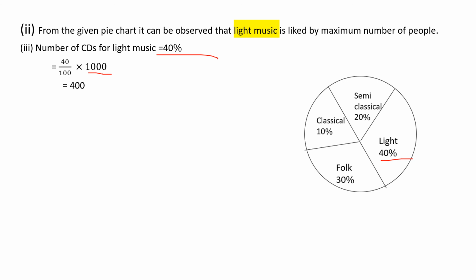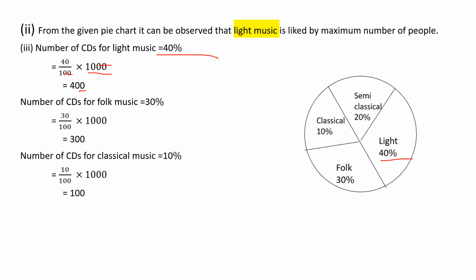Now cancel it. This 20 and this 20 get cancelled. Now 40 into 10, 400. So the number of CDs for light music is 400. Now the same way find it for folk. Number of CDs for folk music, 30 by 100 into 1000. Cancel it, you'll get the answer 300. The same way find it for classical music, then semi-classical. So now understood how we are finding the total number of CDs for light music, folk music and classical, semi-classical.